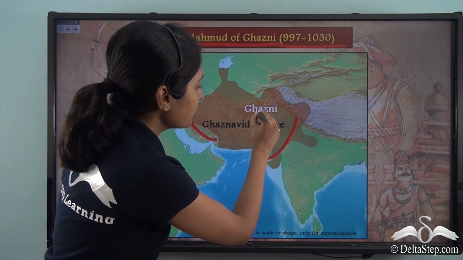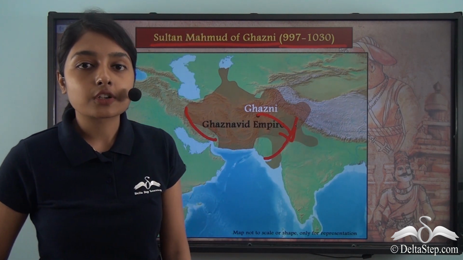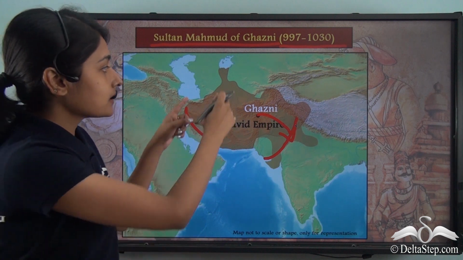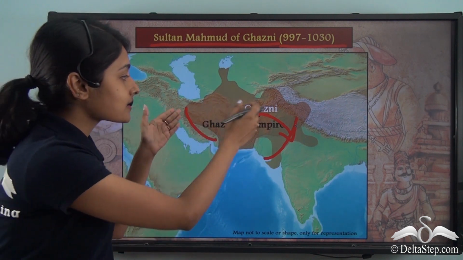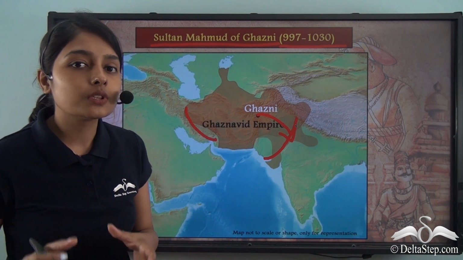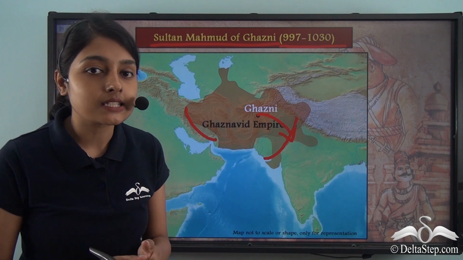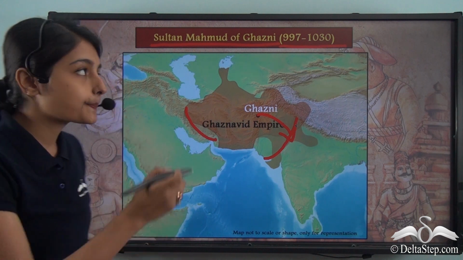So, Mahmud of Ghazni came from Ghazni to invade the northwestern part of the Indian subcontinent. The territory marked in brown on this map shows you the extent of the Ghaznavid Empire. Now let us find out how Sultan Mahmud of Ghazni invaded India and what were the consequences of his invasion of India.